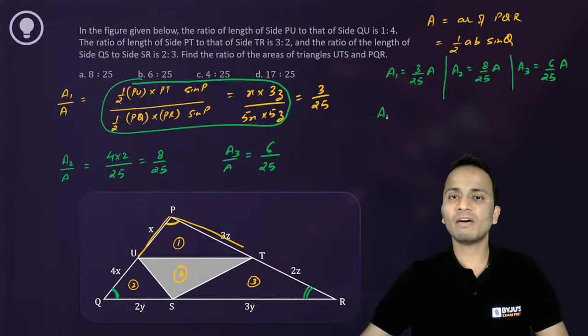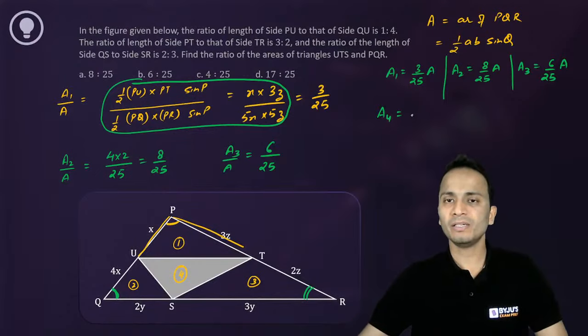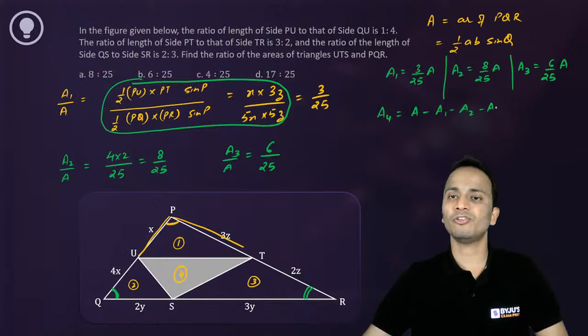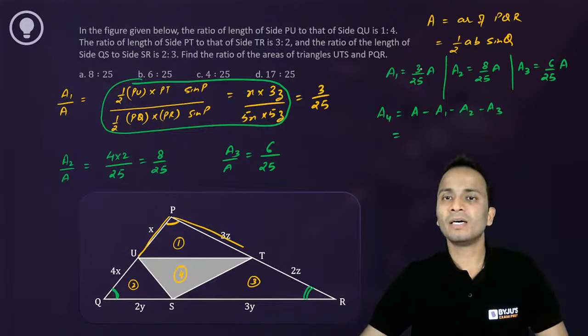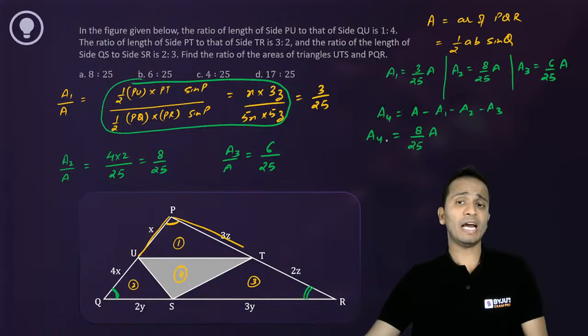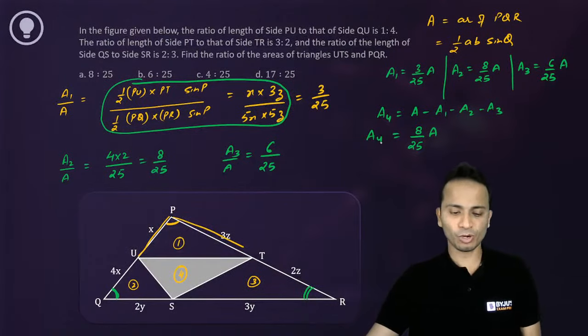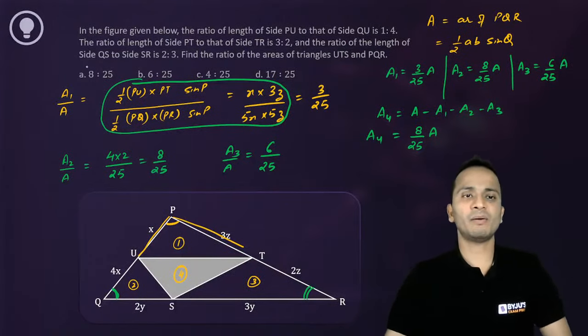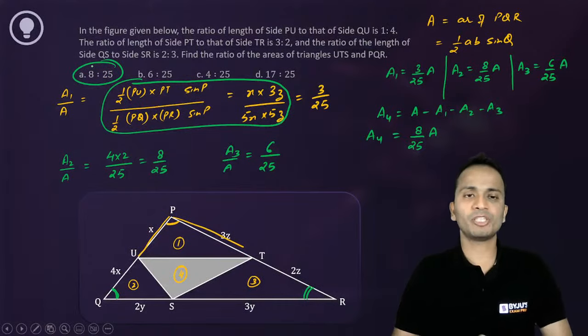So A4 का value क्या आ जाएगा? A4 will be A minus A1 minus A2 minus A3. So A4 will come out to be 11 and 6, 17. So A4 will come out to be 8/25 times capital A, right? This is A4. Now we have to find this ratio only, A4 upon A. So that is 8/25, which is option A.